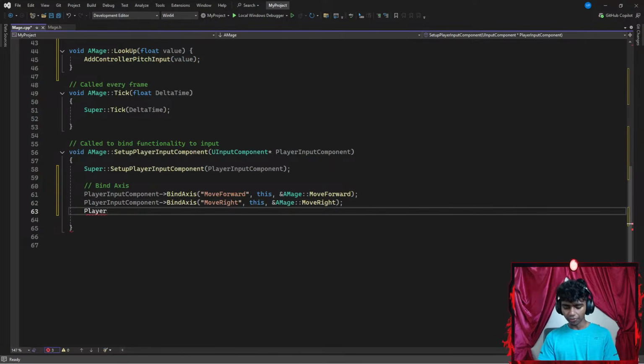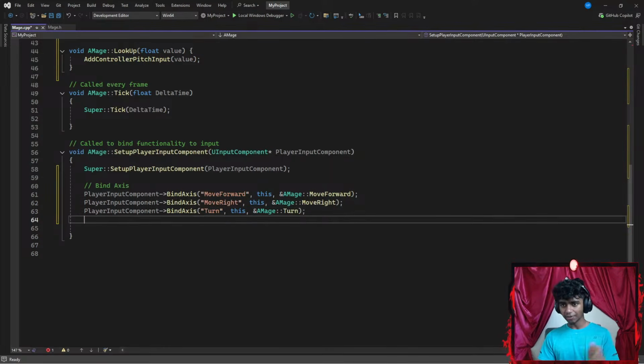Thirdly, I'm going to add another player input component, which points towards bind axis with parentheses. This time my axis name is going to be turn. Turn is in charge of me rotating towards the left or right depending on where I move my mouse in the x-axis. I want to set it to be this object. The third parameter is going to be the memory address of my images turn function, ending with a semicolon.